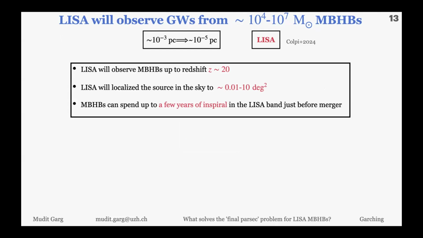But that means we can constrain the MBH mass function with better certainty. LISA will localize the source of the MBHB to between 0.01 and 10 square degrees, depending on orbital separation and how close the source is to us. That means it's very good for electromagnetic counterpart studies. And the last point is that MBHBs can spend up to a few years inspiraling in the band. That means a lot of cycles, and that could allow us to measure beyond vacuum circular signals with better certainty than what LVK can do right now.